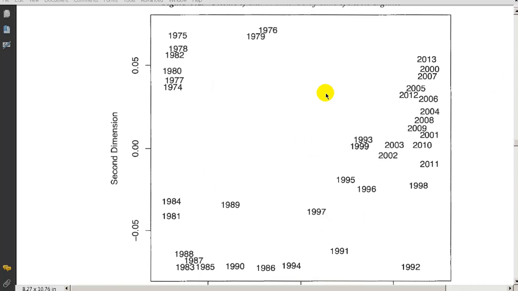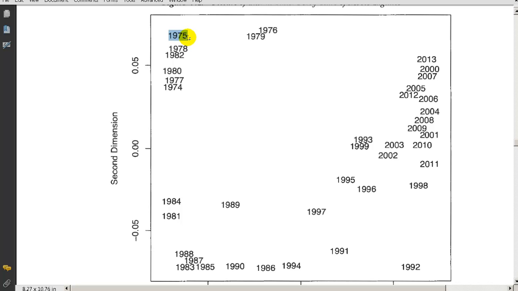And actually the result of that, even though we still don't know how he's doing this, is that he's going to get this kind of picture here, and the closer things are to each other means the closer the years are in terms of the types of movies that came out, or more specifically the kinds of words that are used to describe those movies. So the closer these years are, supposedly, according to his measure of closeness, the closer they are to each other.